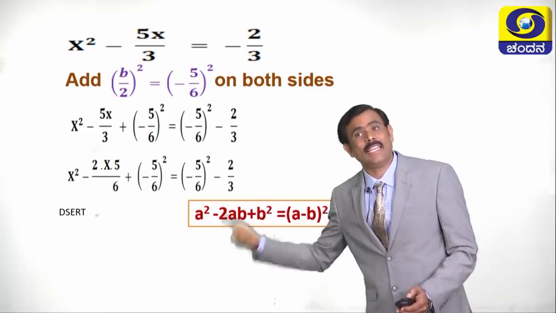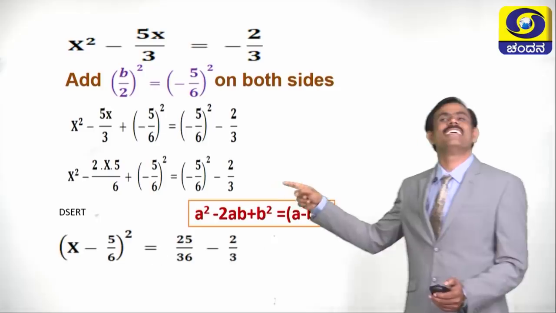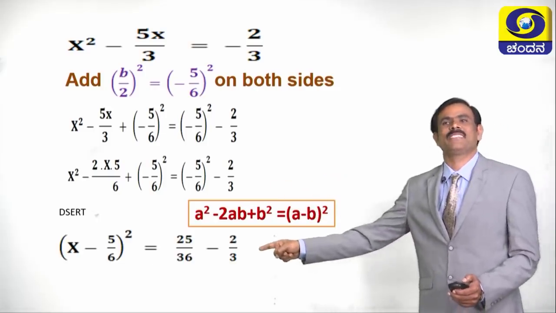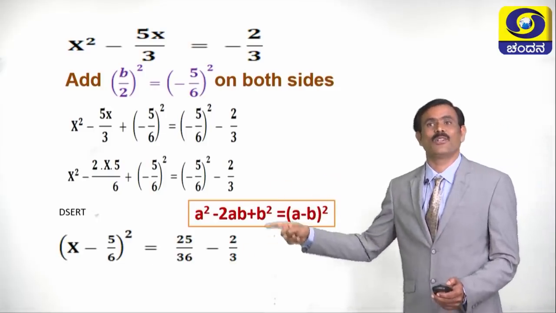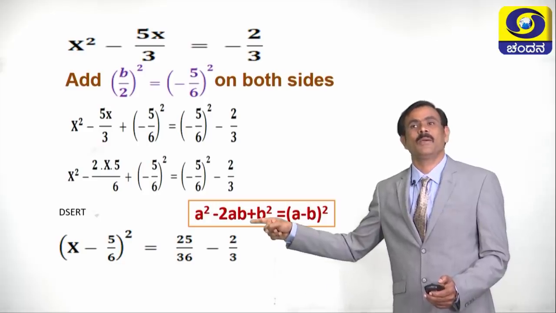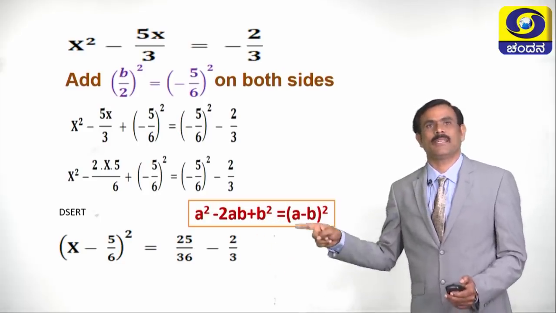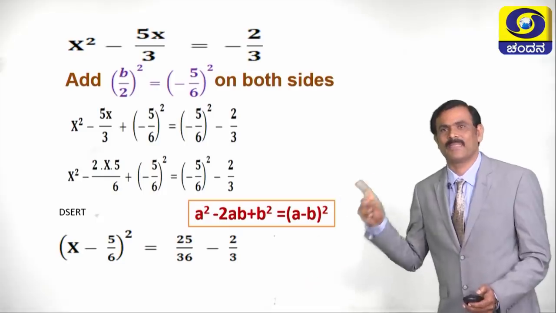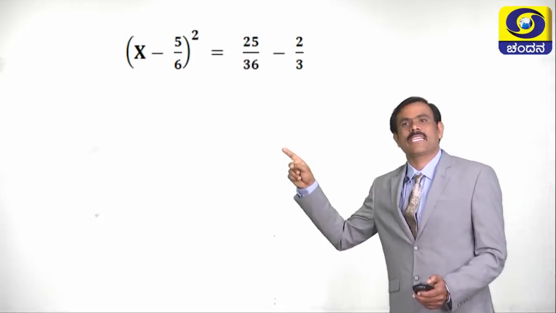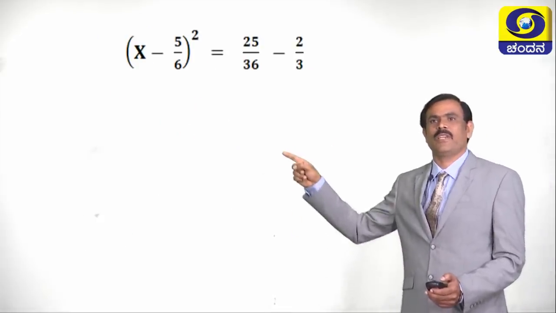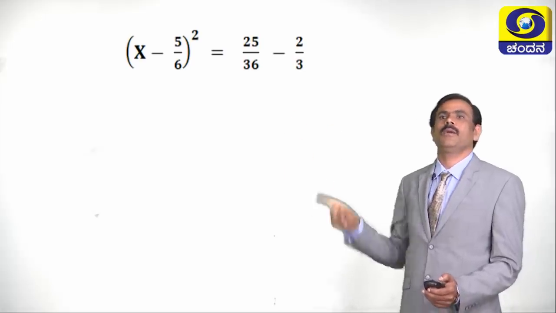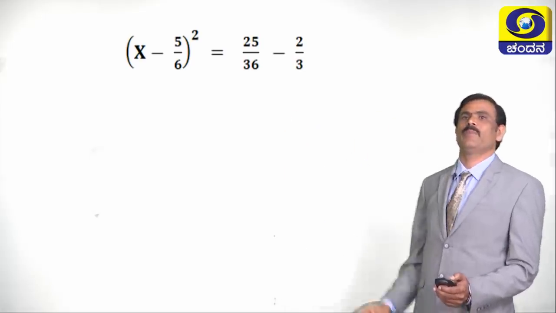Then the LHS can be written as x minus 5 by 6 whole square is equal to 5 by 6 whole square becomes 25 by 36 minus 2 by 3.